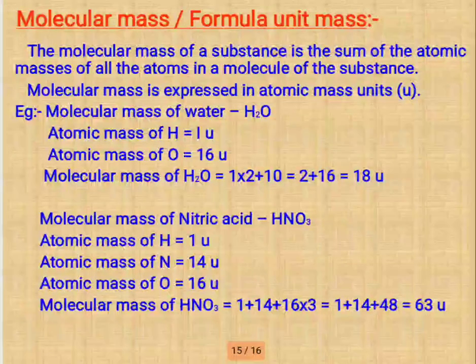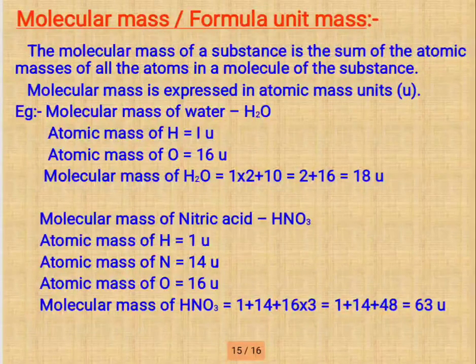Okay, next, molecular mass. Molecular mass is equal to the sum of atomic masses of all the atoms in the molecule. For example, H2O: 2 hydrogen, each has 1, so 2 times 1, plus oxygen has 16. 2 plus 16 is equal to 18 u.